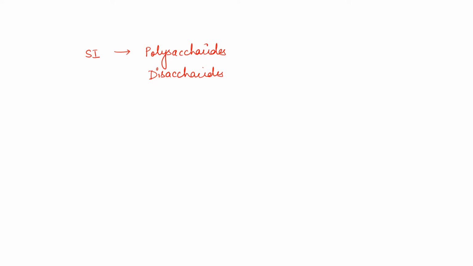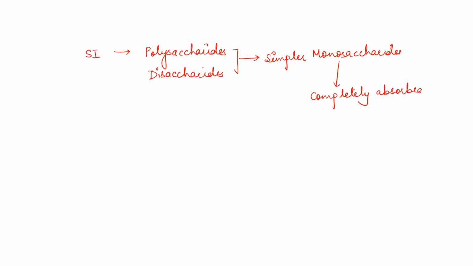So polysaccharides and disaccharides will be converted to monosaccharides by digestion, and all monosaccharides are almost completely absorbed in the small intestine.